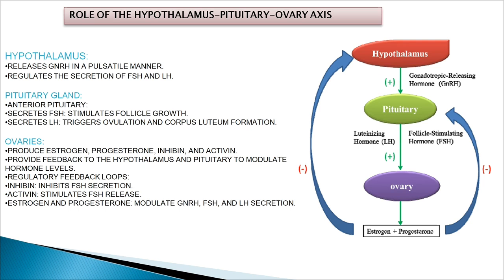These hormones provide the feedback to the hypothalamus and pituitary to modulate the hormone level. It's called regulatory feedback loops. It inhibits the FSH secretion and stimulates the follicle stimulating hormone release.